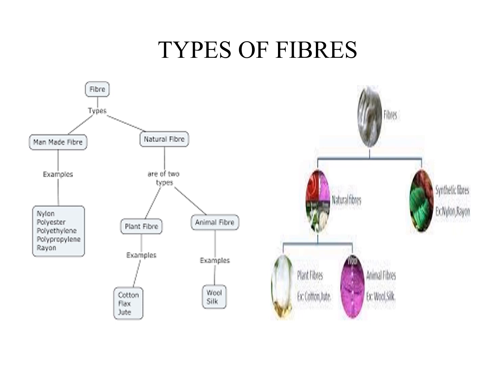Okay, so there are two natural fibers, plant fiber and animal fiber. Plant fiber mainly cotton and jute, then flax also. Animal fiber is wool and silk. Then man-made fiber, or we can say artificial fiber. It is made by man with the help of chemicals, or artificial we can say with some material. Example, nylon, polyester, polythene, then polypropylene, then rayon, many things we can say. Here the flow chart is also given, in a diagrammatic way also given.